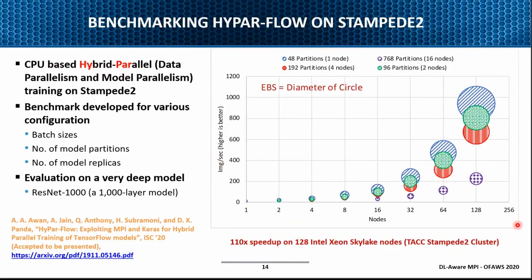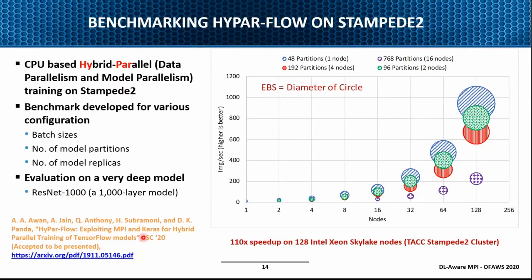As you scale to the number of nodes, you have flexibility in how many partitions you need to create and over how many nodes. Here you can see this blue line, up to 128 nodes, we are able to get very good performance using this kind of hybrid parallelism. This was based on ResNet-1000.